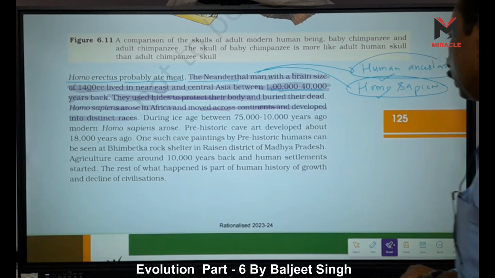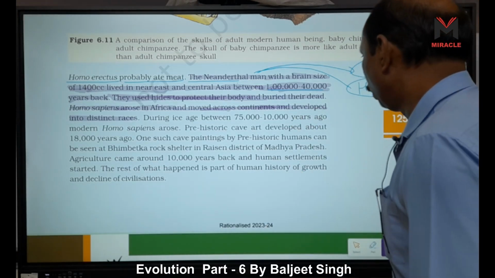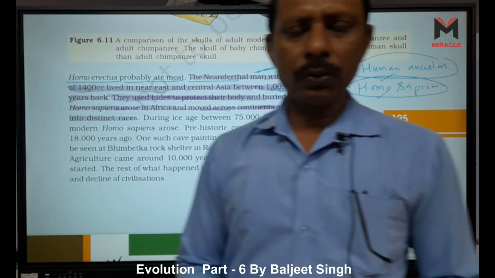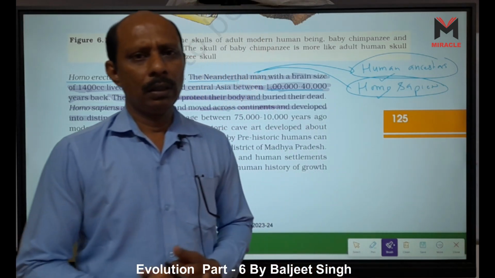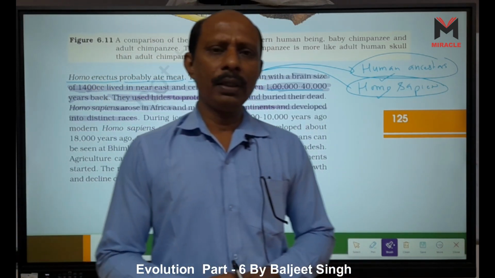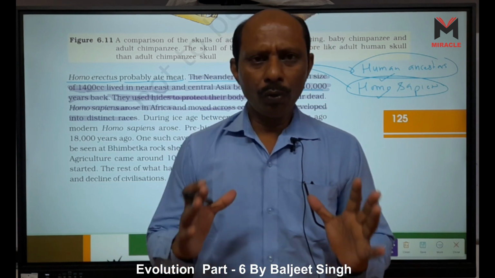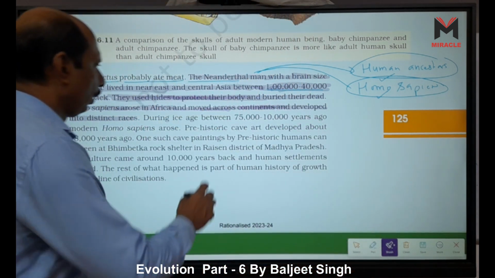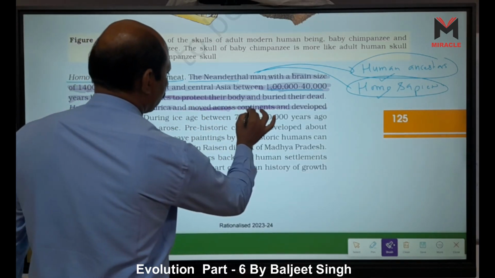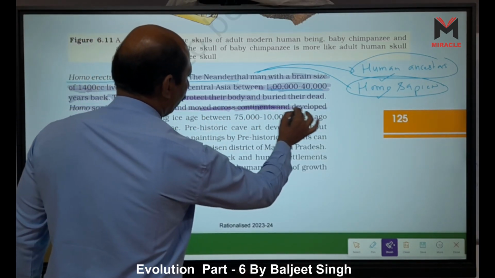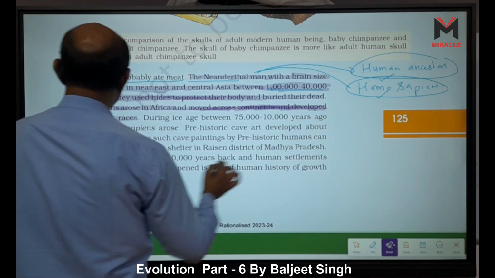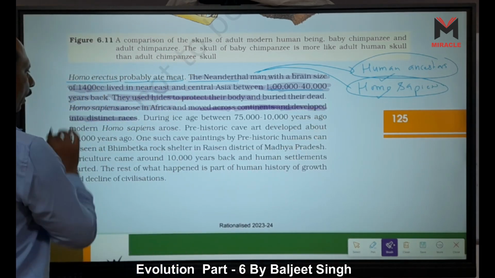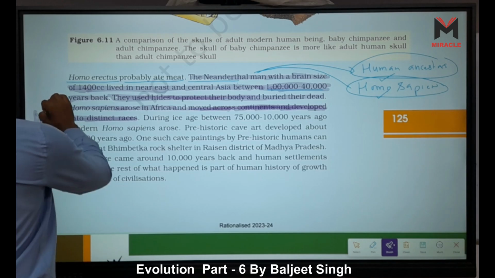Which 4 distinct races were formed? Okay, I will tell you after this one. We have Caucasoid, second one is Mongoloid, third one is Australoid, and fourth one is Negroid. 4 races were formed. They moved across continents according to their environment. 4 different races were formed, right.